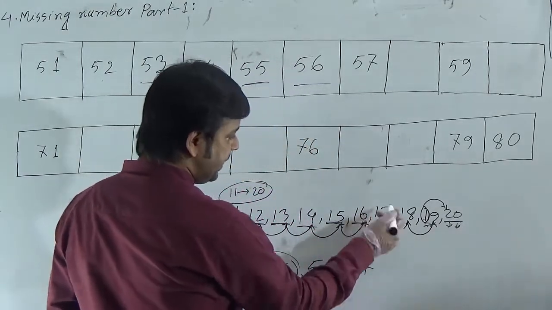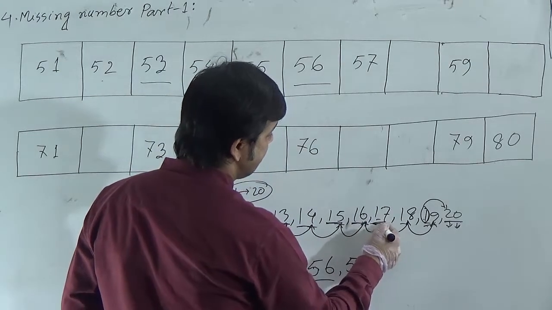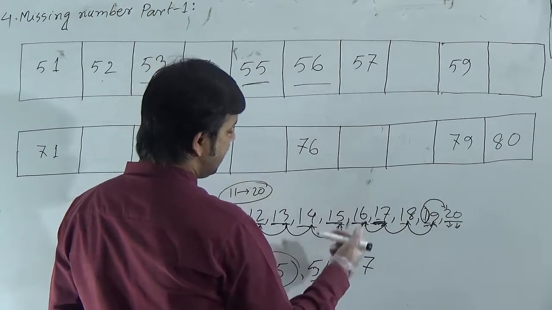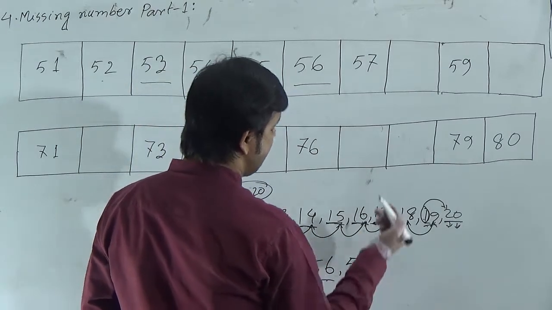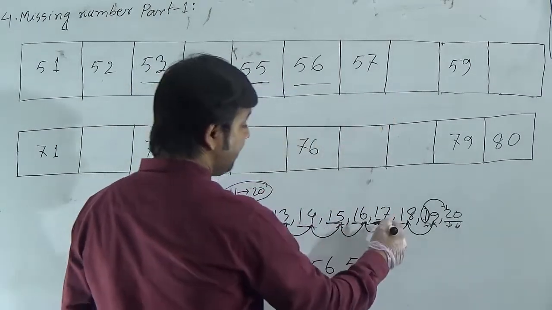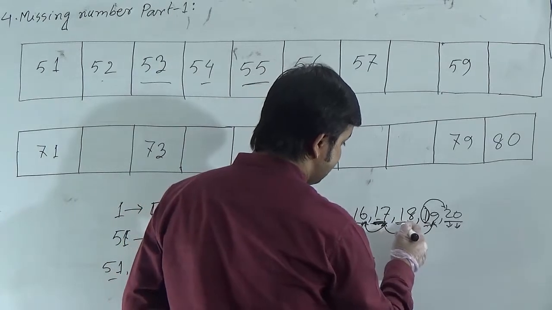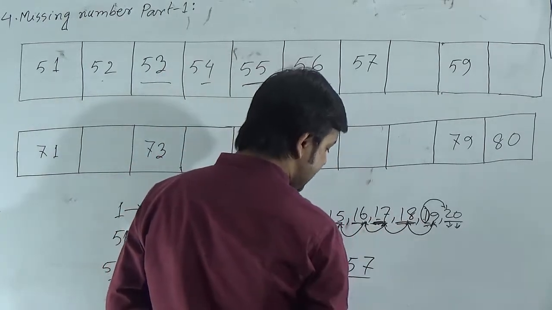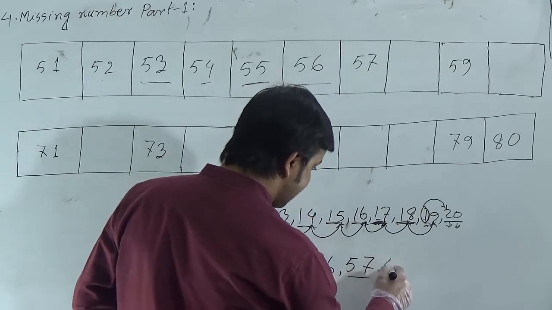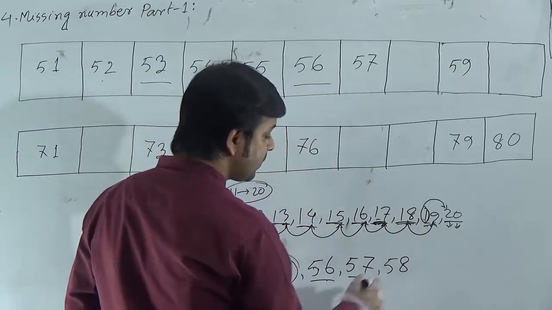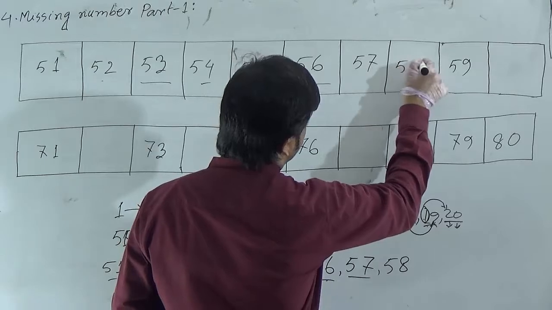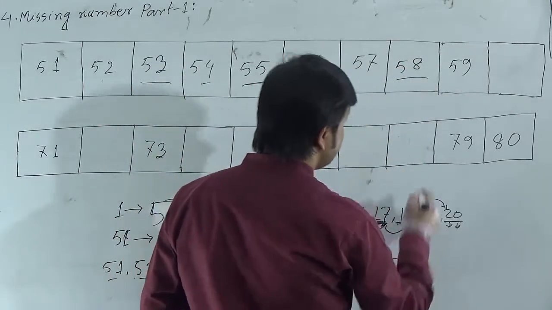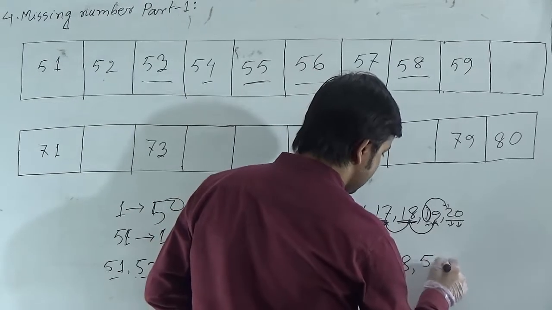Observe here, here is 17 after 16, and after 56 here is 57. Now after 17 here is 18. So one's place is 8, so after 57 we will get 58. So our missing number is 58 here, and then the next number is 59 given.